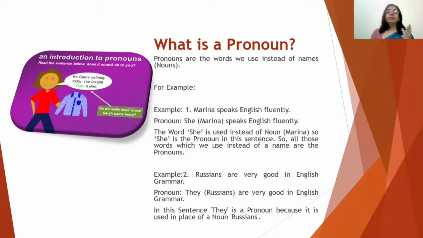Now let us see the second example. Russians are very good in English grammar. In this sentence, if I replace Russians with the word they, then this word they is called a pronoun. Let's see the example. They are very good in English grammar. So in this sentence, they is the pronoun because it is used in place of the noun Russians.